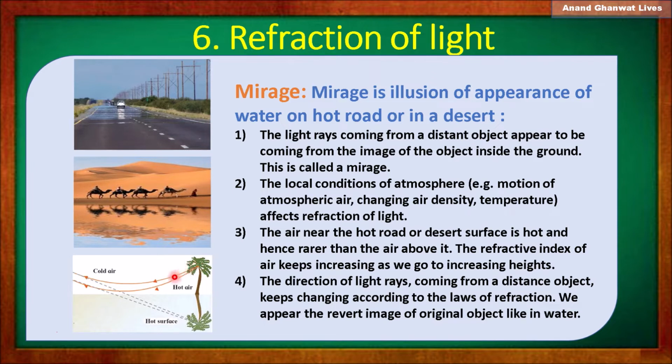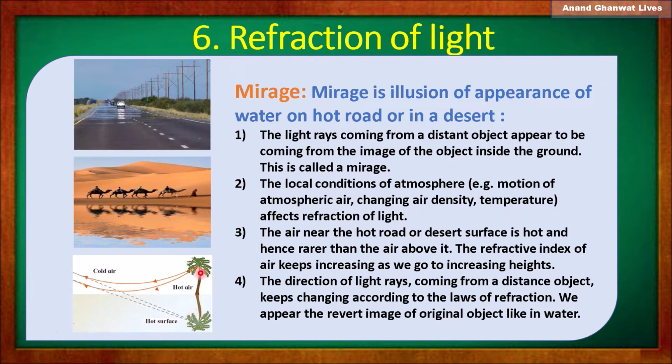So the path of the light rays becomes curved here, and because of this we feel these apparent rays are coming from inside the road, inside the earth's surface or inside the ground.